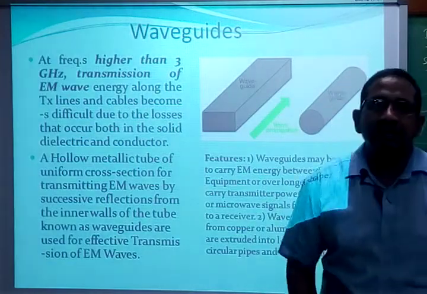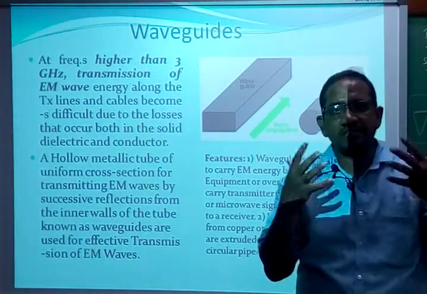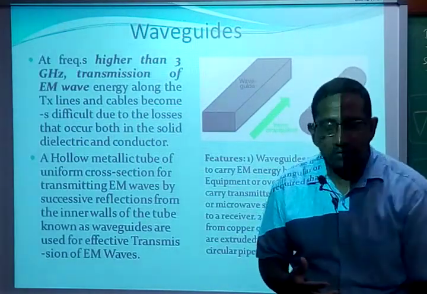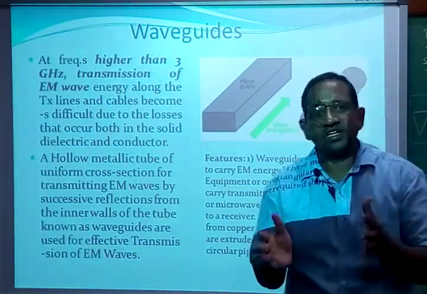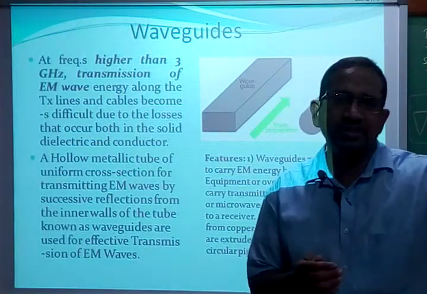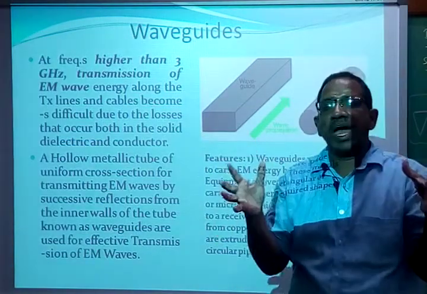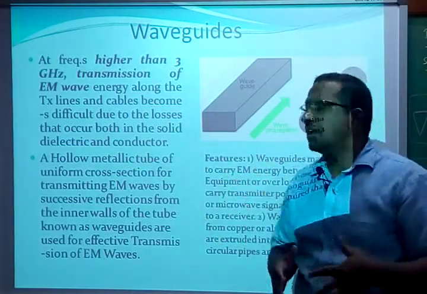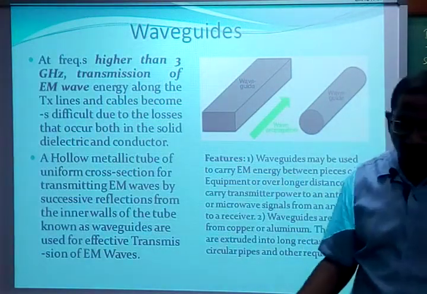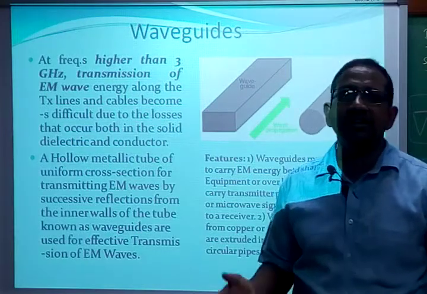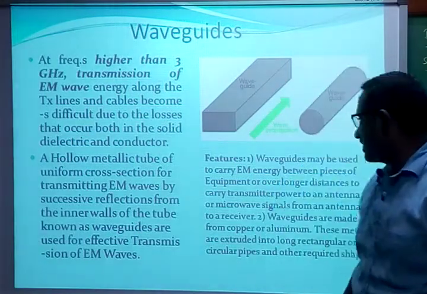The microwave setup is done using waveguides. This setup is there at the transmitter side as well as the receiver side. So to transmit EM waves, we use waveguides at the transmitter as well as the receiver.